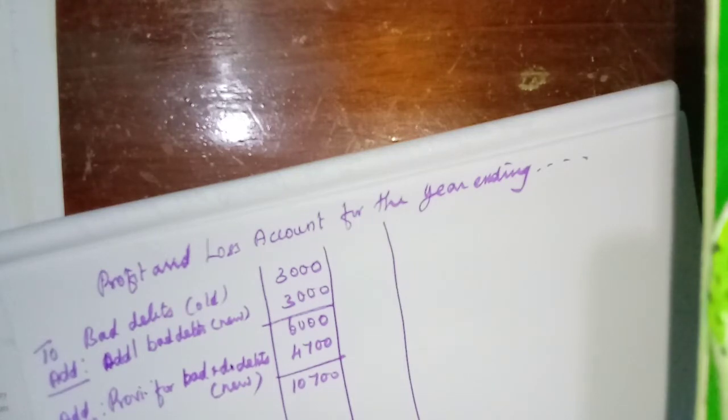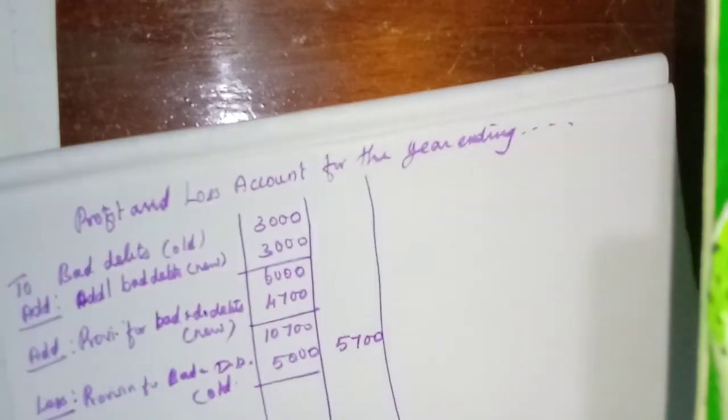So from this one, we need to reduce provision for bad and doubtful debts, old one. Provision for bad and doubtful debts, old one is how much? What is given in the trial balance? 5,000. So how much we will get? 5,700. That one only in the outer column. Okay. Then the same we will show in the balance sheet.